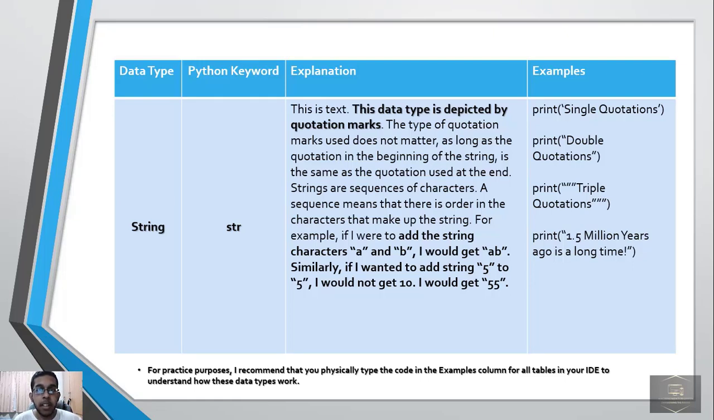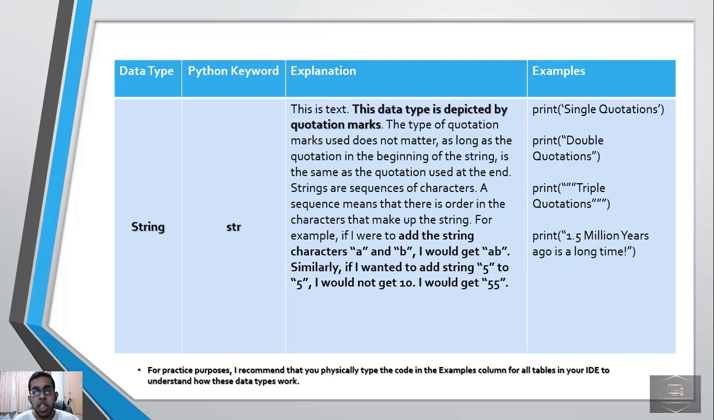Data type, Python keyword, explanation, examples. Data type: string. Python keyword: str. Explanation: this is text. This data type is depicted by quotation marks.